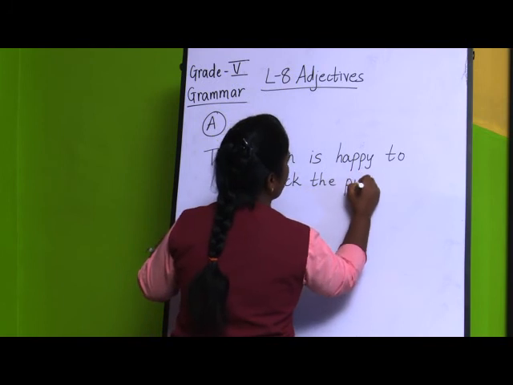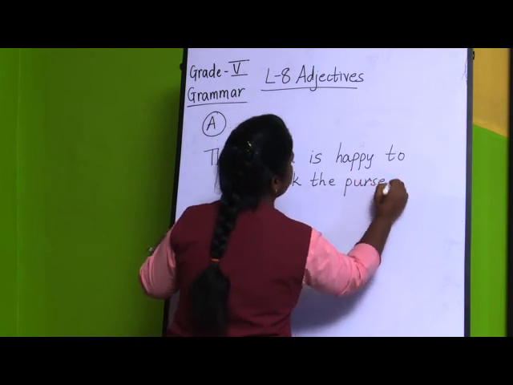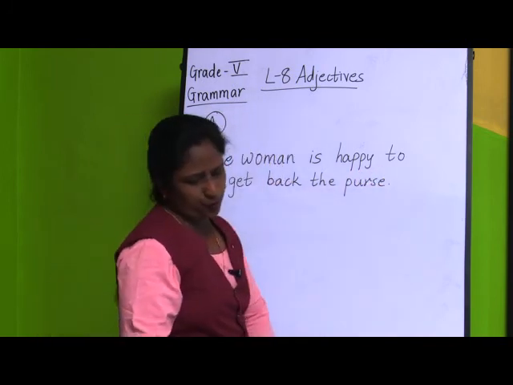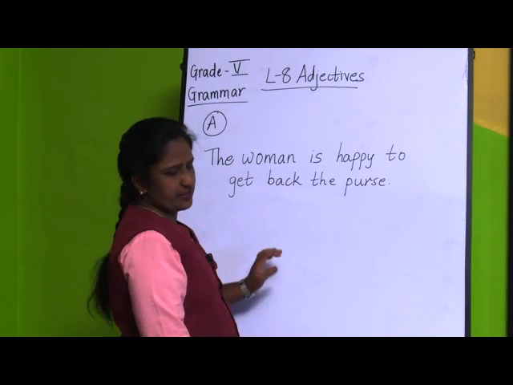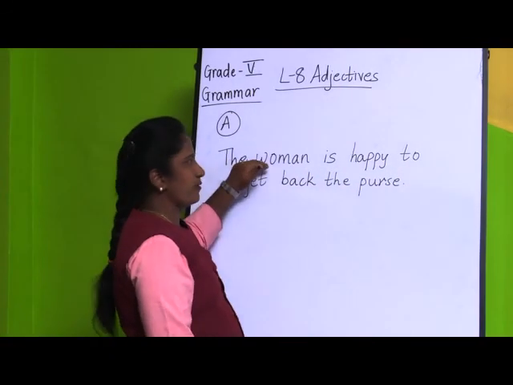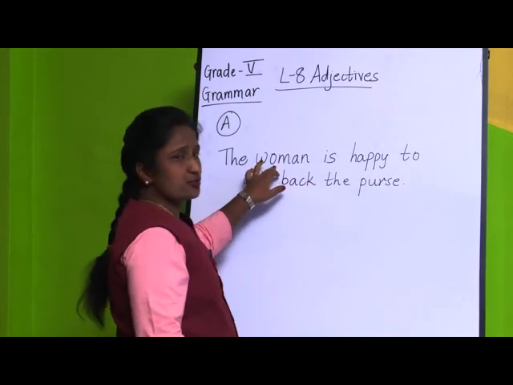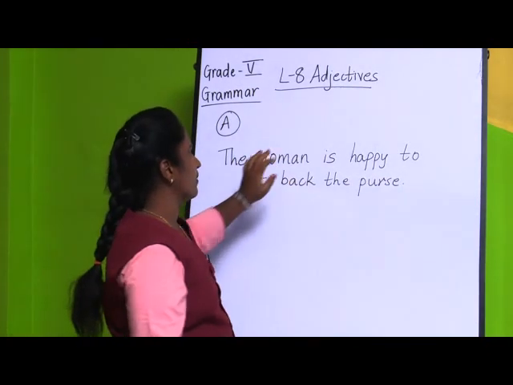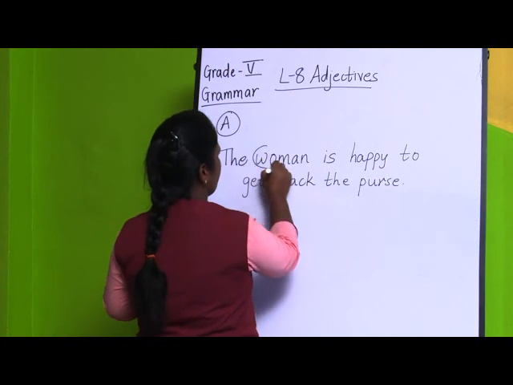Now, here we are talking about a noun. About whom are we talking here? Yes, we are talking about the woman. So, here the noun is what? Woman. So, you are going to circle it in your sentence.